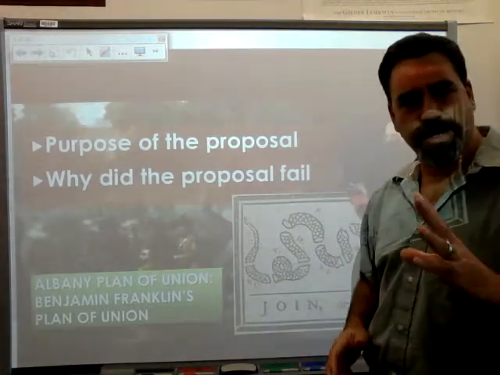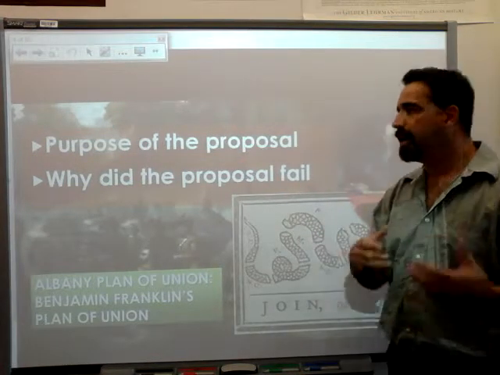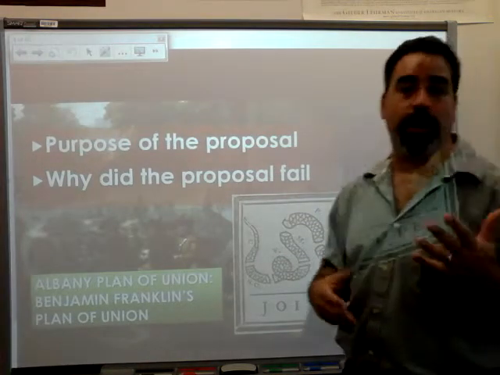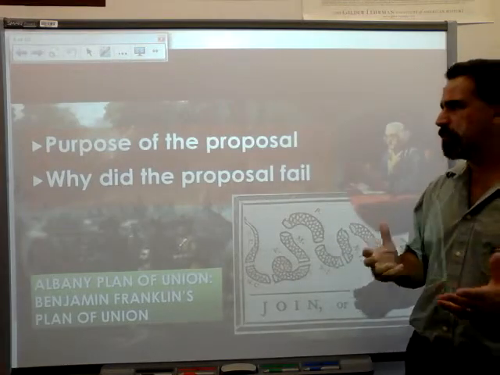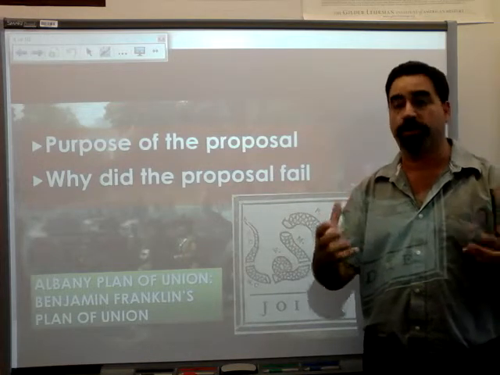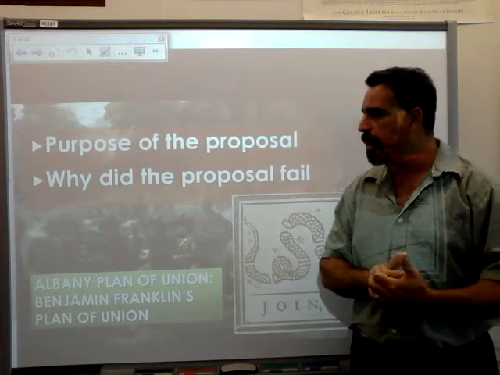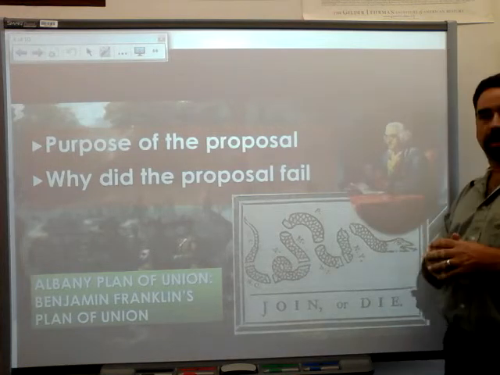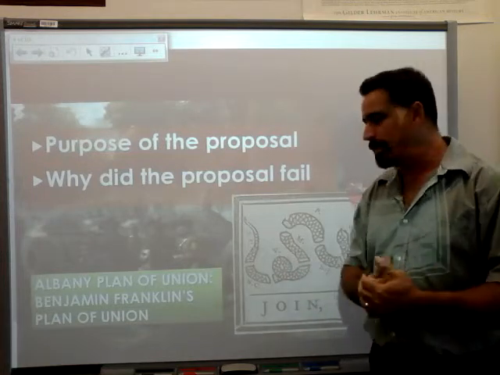Now, you got to understand that this stuff was going on at the same time. It wasn't necessarily cause-effect. At the same time, the colonies all got together. They all met in Albany, New York, in the colony of New York. And the idea was, what are we going to do about the growing power of the French in the American Northwest? So, among the plans that was presented was a plan from an elder statesman by the name of Benjamin Franklin. We talked about him in an earlier lecture.